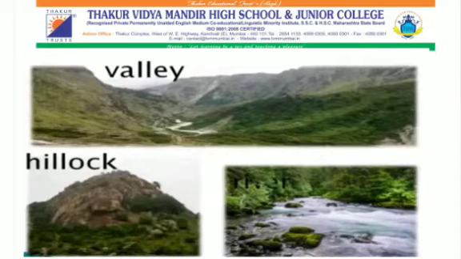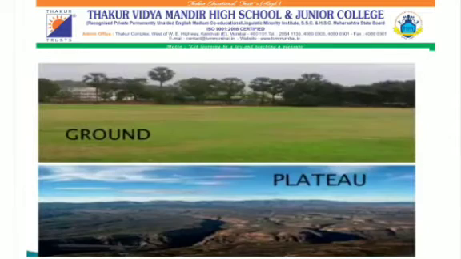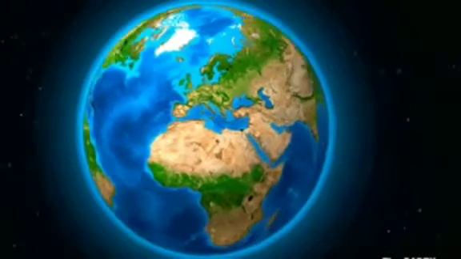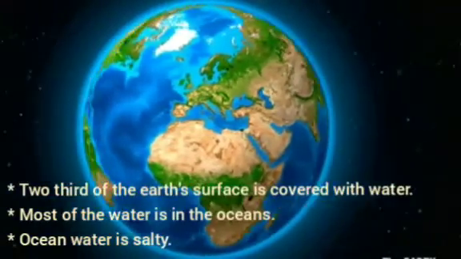Other landforms are hillocks, rivers, ground, plateau. A plateau is a highland which is flat at the top. It is also called the tableland. Another landform is the pass. A narrow low-lying area between two hills or mountains is called a pass. And another is the plain land and many more. These all were the various landforms.